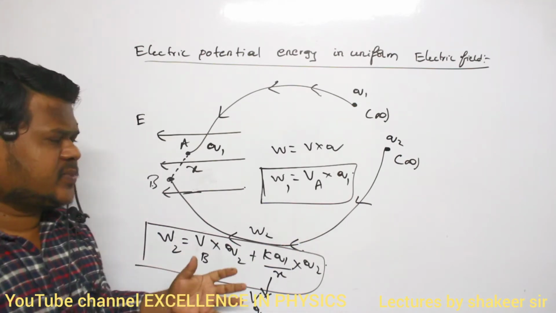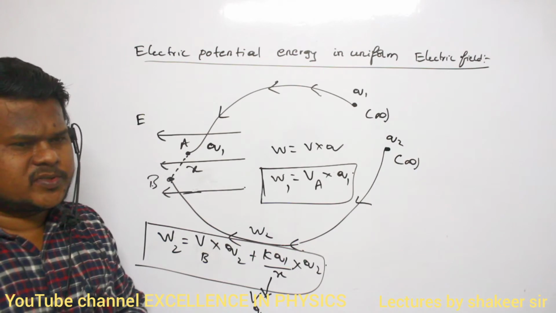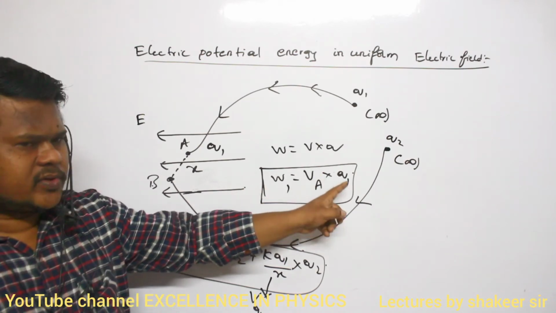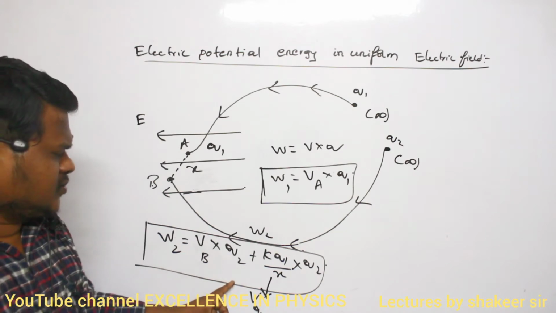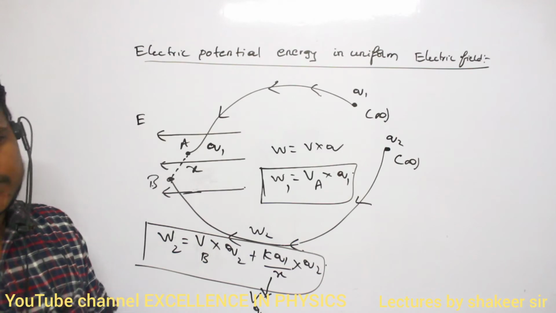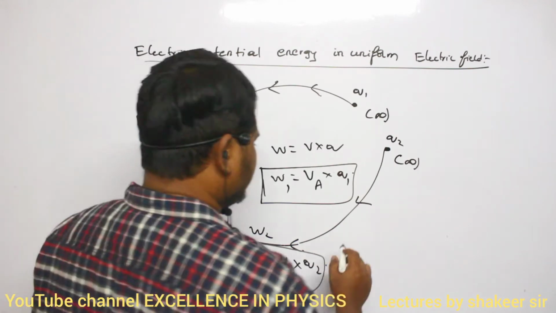Total amount of work done to bring all the two charges at their respective positions is W1 plus W2. That is, VA into Q1 plus VB into Q2 plus KQ1 divided by X into Q2. That is the total amount of work done. Understood? Make a note of this.